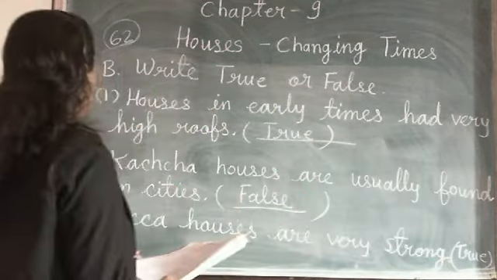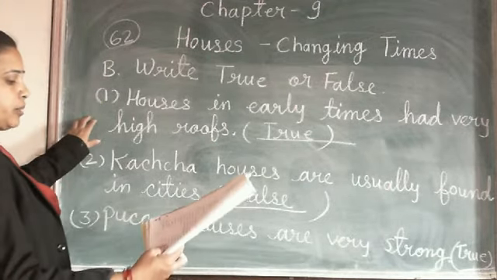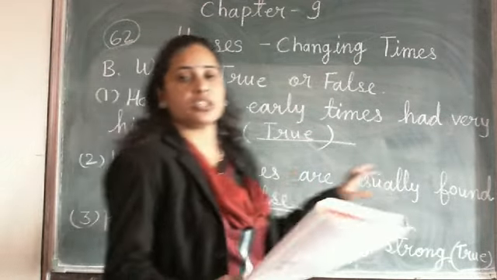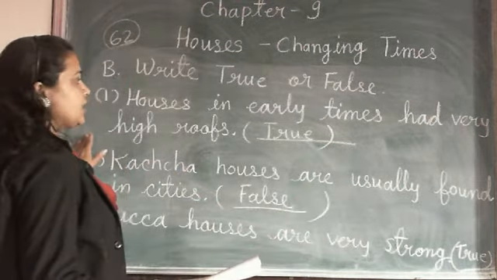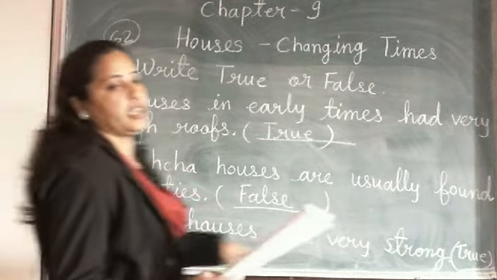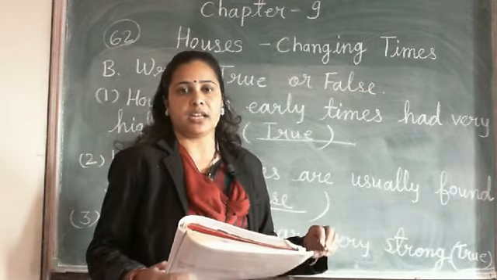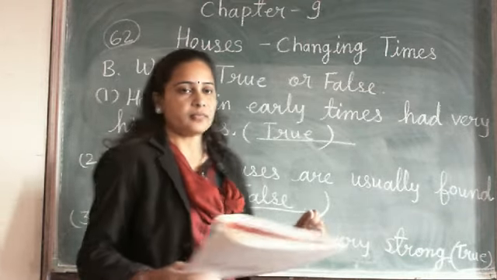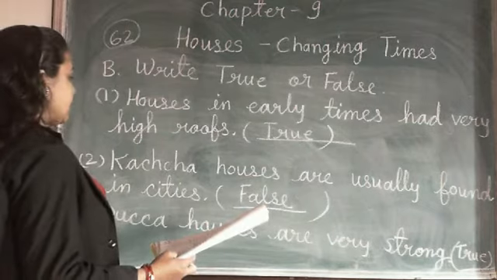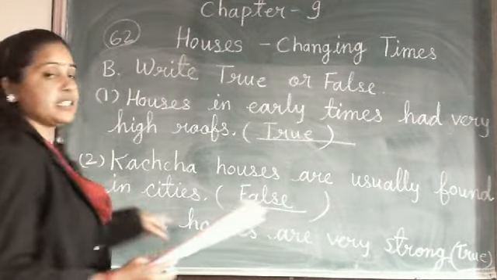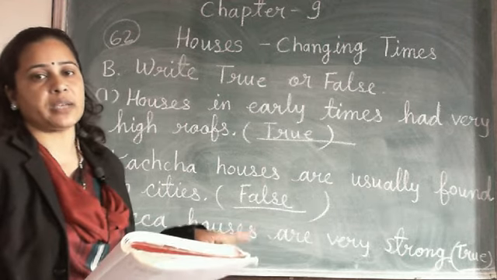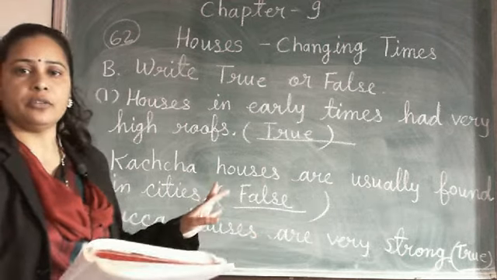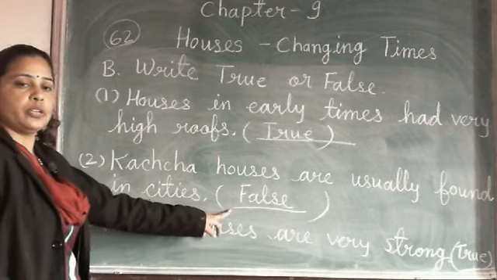Once again I repeat for you. Number 1, what is given on the number 1? Page number 62. Question number B, true or false? Number 1. Houses in early times had very high roofs. Yes, correct. True. Now number 2, kacha houses are usually found in cities. No, kacha houses are basically found in the villages. So number 2 is false.